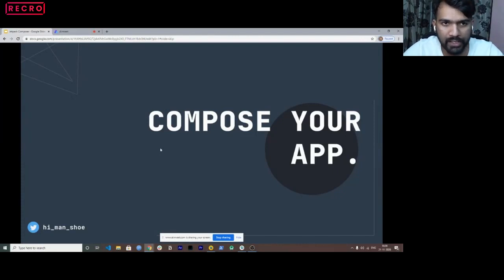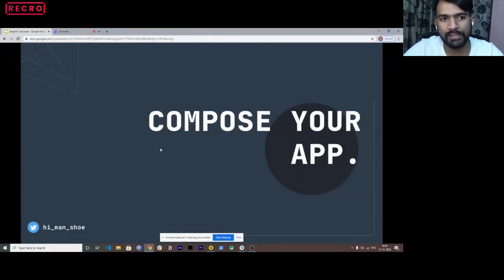I would call them declarative UI. In that, only one language is used, and you can use it for designing your whole application, right? So a year back, Google came up with a solution for native Android developers, correct? It was named Jetpack Compose.